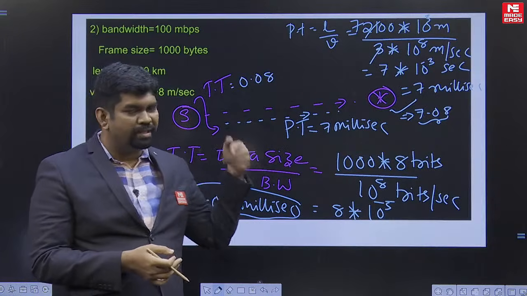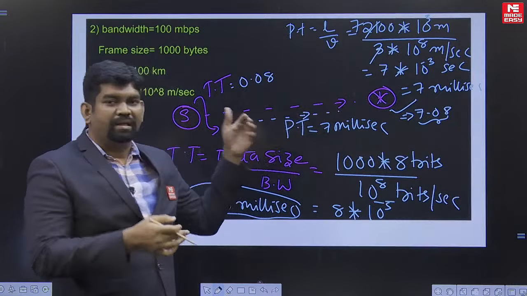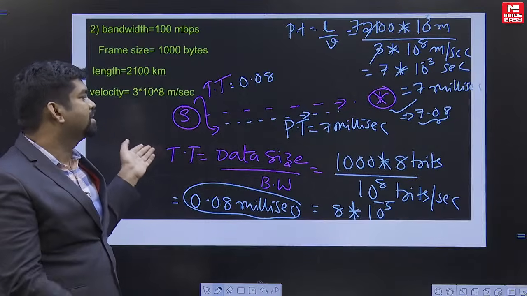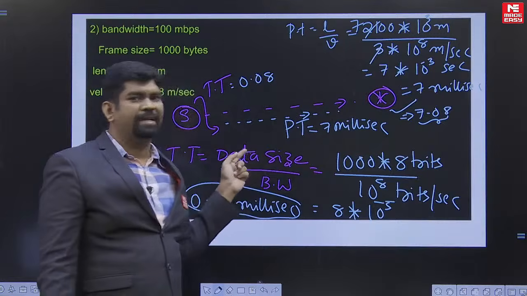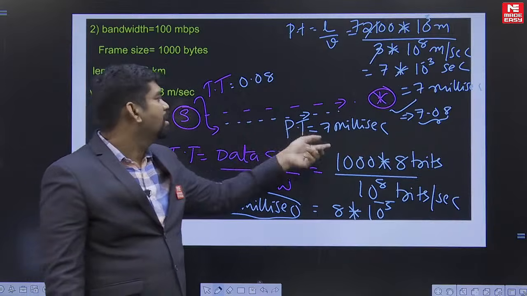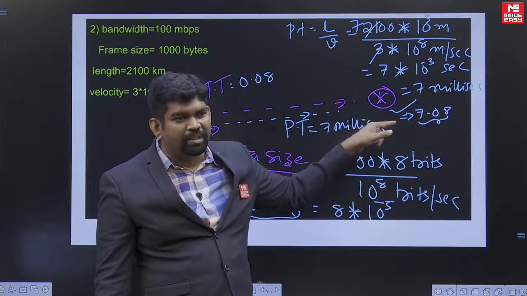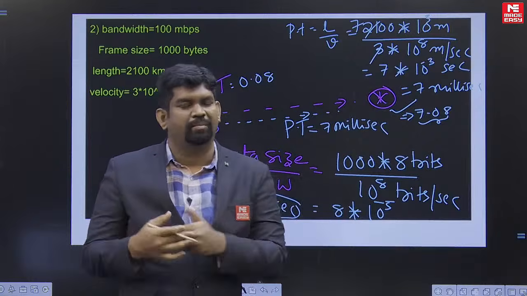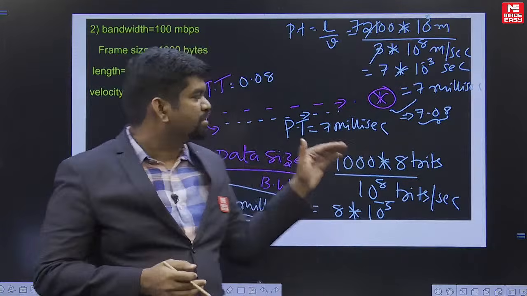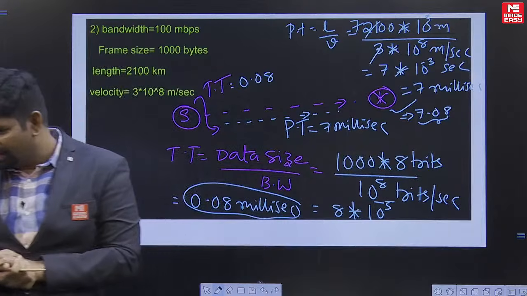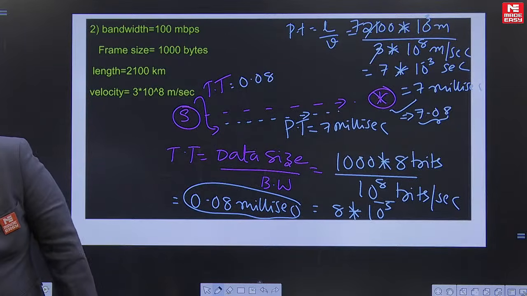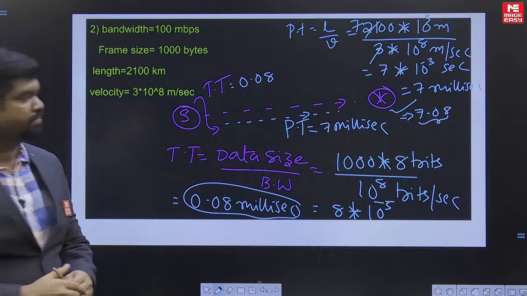But if the question mentions that the acknowledgement has to reach the sender, then one more propagation time we have to add. But if they ask for the data reaching the destination, the time will be 7.08 milliseconds. So this would be the solution. Okay, good.